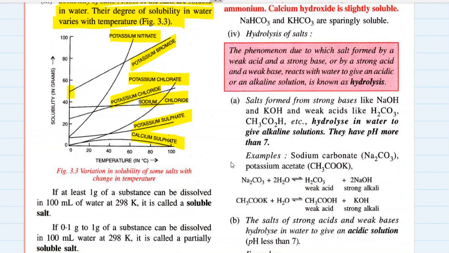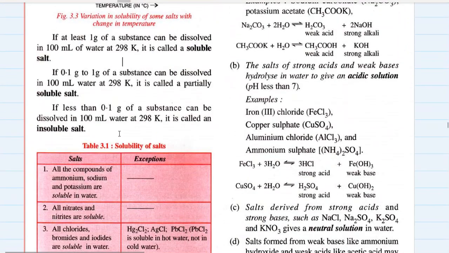So these are the solubility. If at least 1 gram of a substance can be dissolved in 100 ml of water at 298 Kelvin, it is called a soluble salt. If 0.1 to 1 gram of a substance is dissolved in 100 ml at 298 Kelvin, then it is called a partially soluble salt. Now, what is 298 Kelvin? 298 is approximately 25 degrees Celsius.